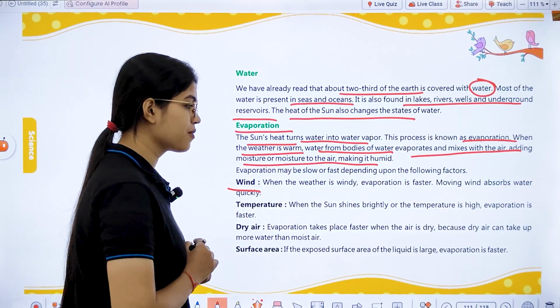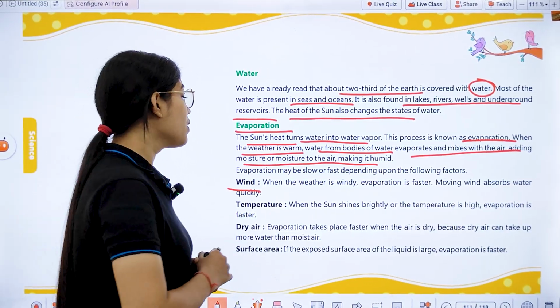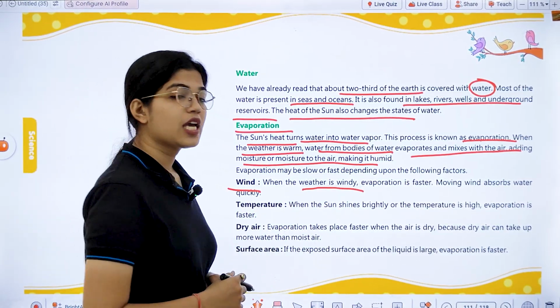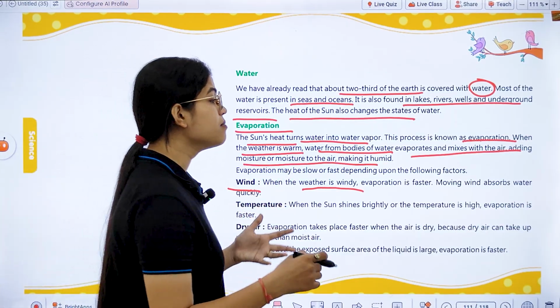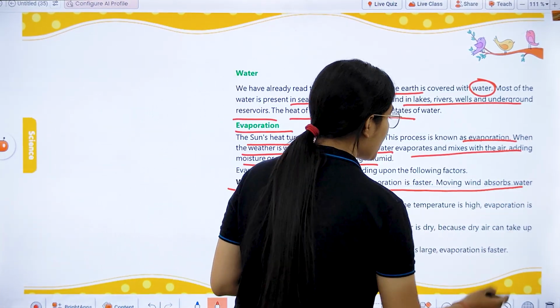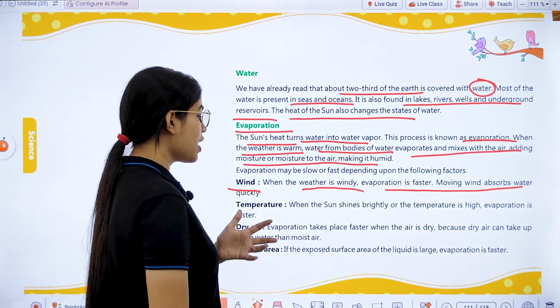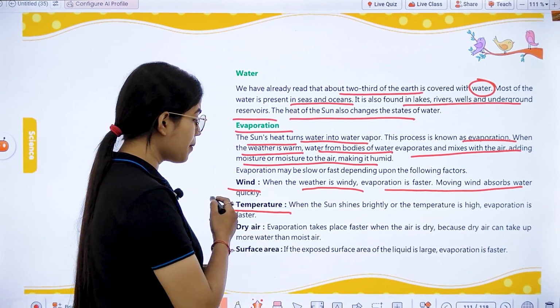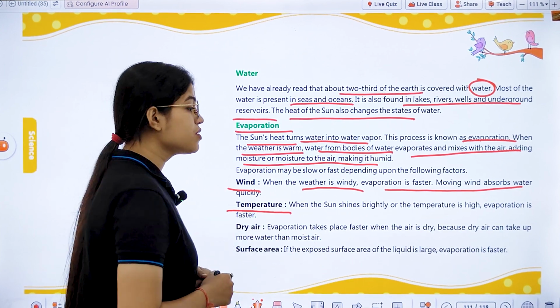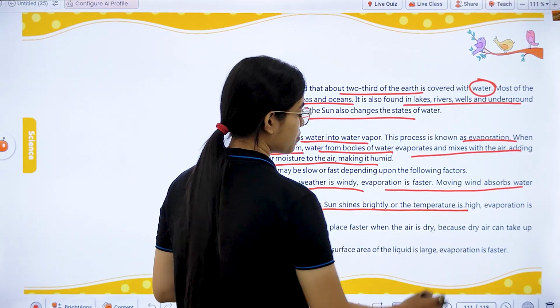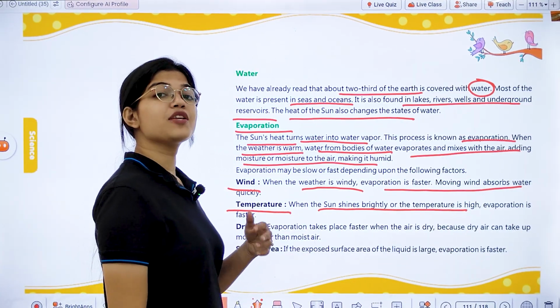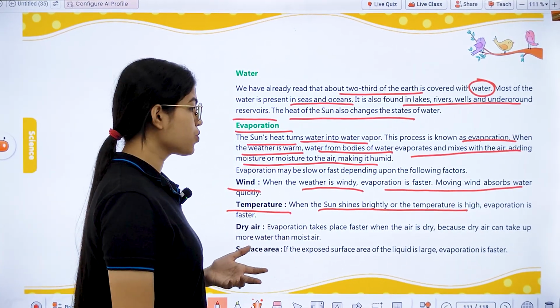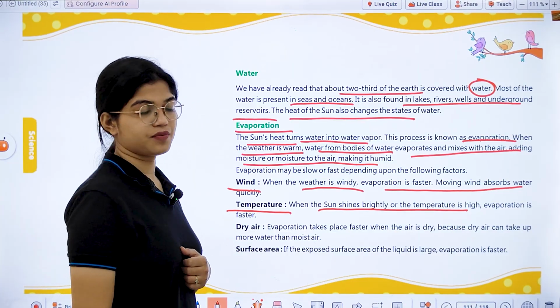Number one is wind. When the weather is windy, the evaporation rate becomes faster. Why? Because this moving wind absorbs water quickly. Second, we have temperature. When the sun shines brightly, or when the temperature is high, then also evaporation is faster.